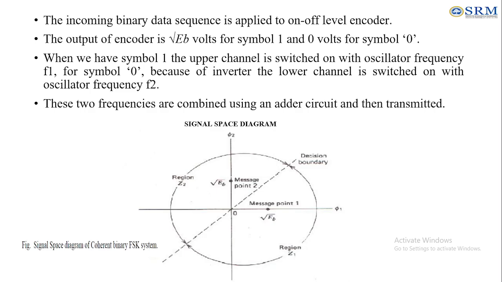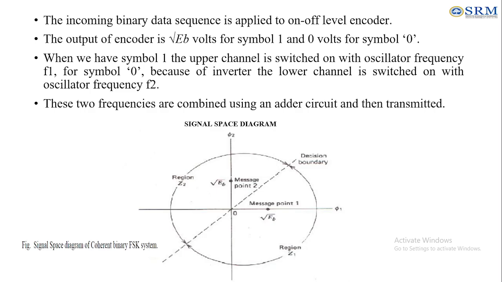So this can be expressed in terms of your signal space diagram here. Before that, the incoming binary data sequence is applied to an on-off level encoder. The output of the encoder will be root of EB for the symbol 1 and it will be 0 for the symbol 0. When we have the symbol 1, the upper channel is switched on with the oscillator frequency of F1.